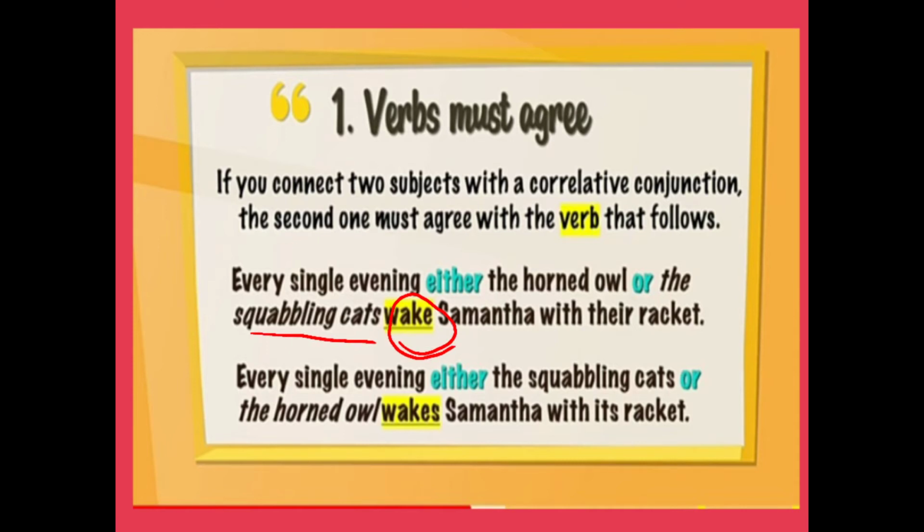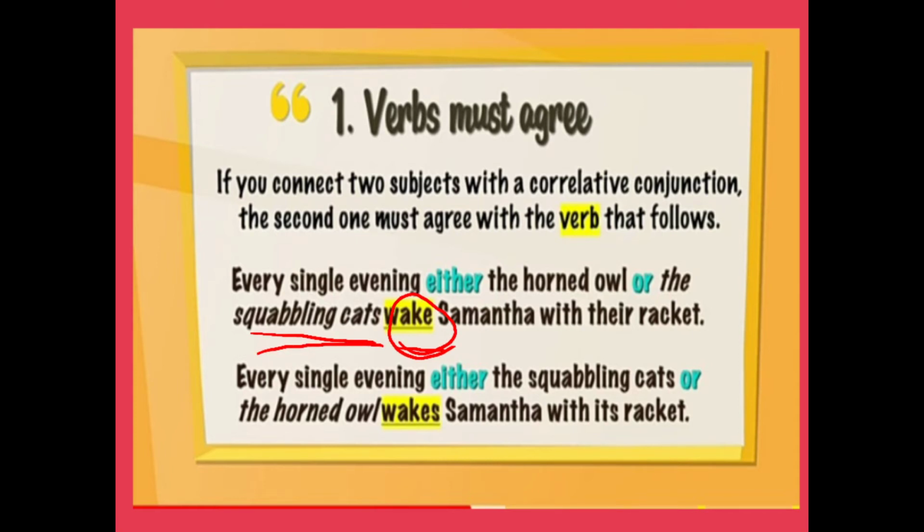See the example: every single evening either the horned owl or the squabbling cats wake Samantha with their racket. Now see here, the second subject should have the verb according to its position or form.